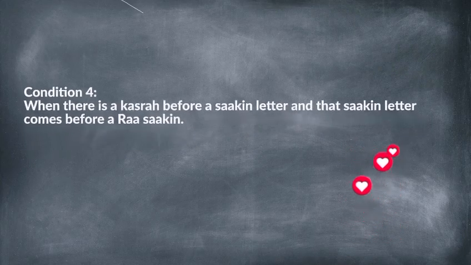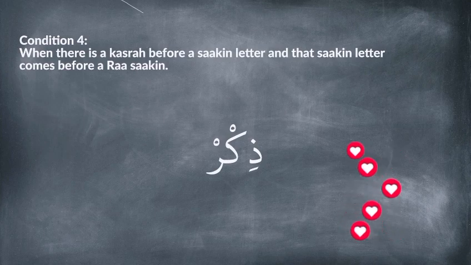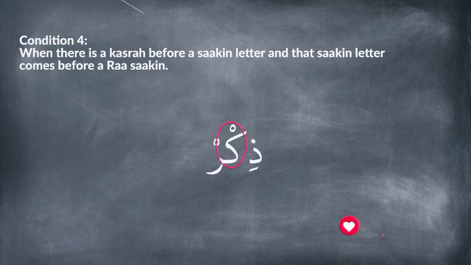a Ra sakin. For example, ذكر. Here, Ra becomes sakin due to waqf. Before it is a kaf sakin, and before that kaf is a kasra. This kasra causes the Ra sakin to be read lightly.